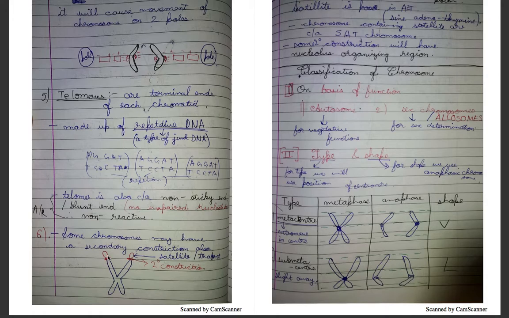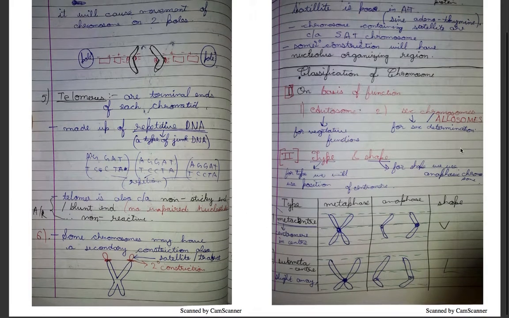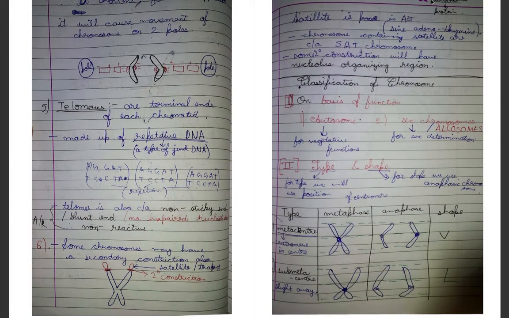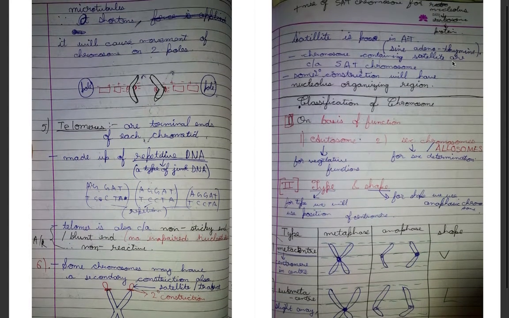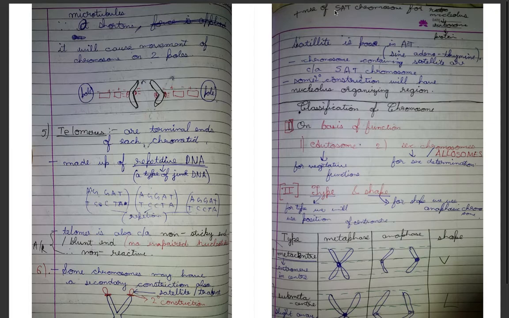And some chromosomes may have a secondary constriction, also called a satellite. This is the secondary constriction. Now satellite is poor in AT. The presence of SAT chromosome helps in the synthesis of ribosome, and ribosome we know is a protein factory.